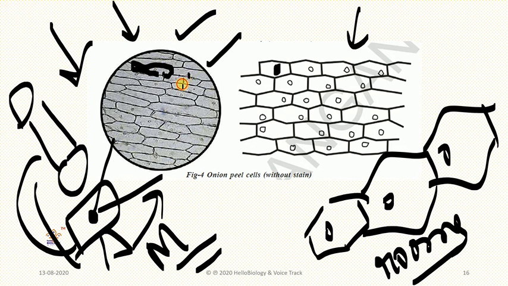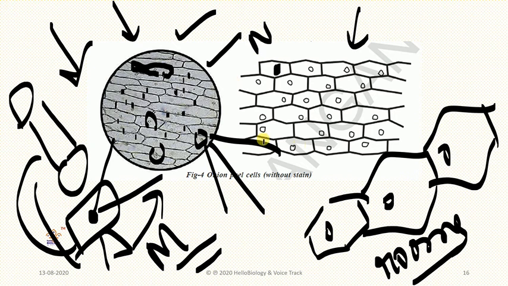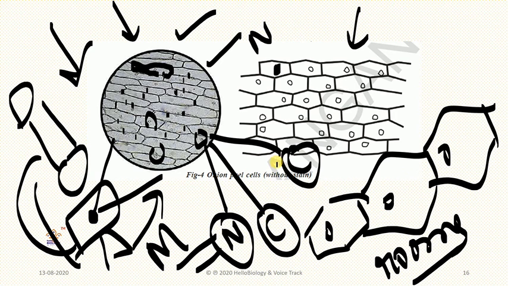Inside every cell, can you see one dot here? Here is one dot, here is one dot, here is one dot. Everywhere dots are there. Those dots are called the nucleus. So in a cell, three parts are there: cell membrane, cytoplasm, nucleus. These three parts are the most important.